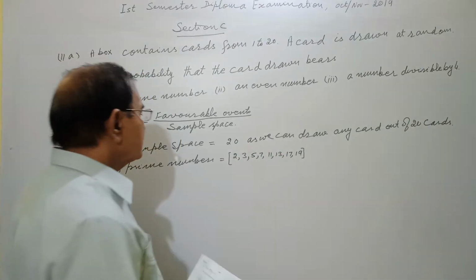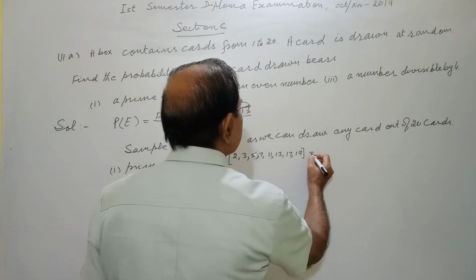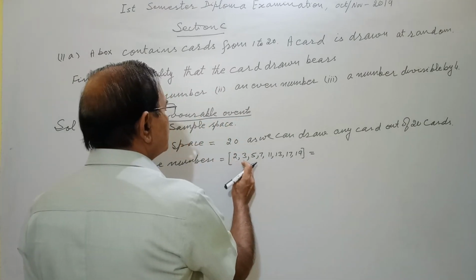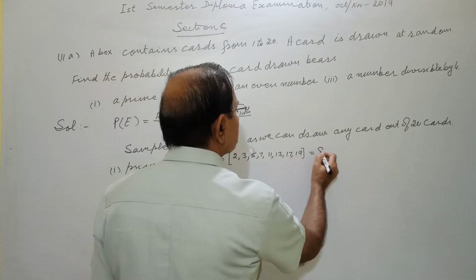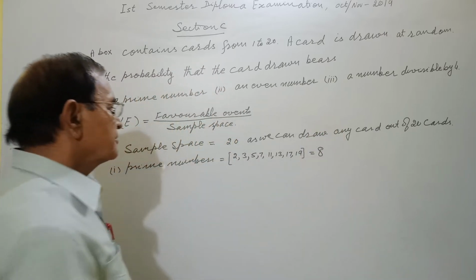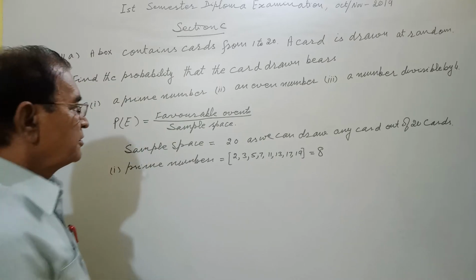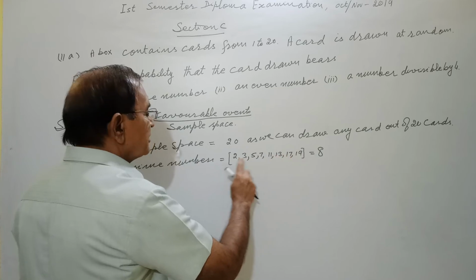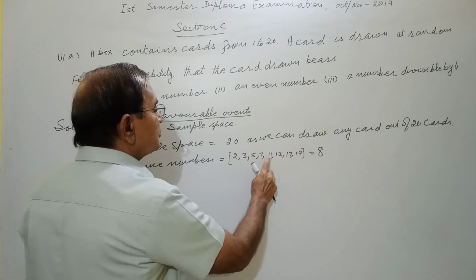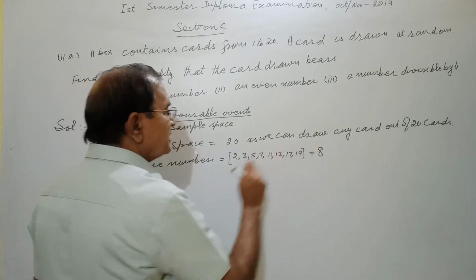So we are getting prime numbers as 1, 2, 3, 4, 5, 6, 7, 8. Up to 20, 8 are the prime numbers.